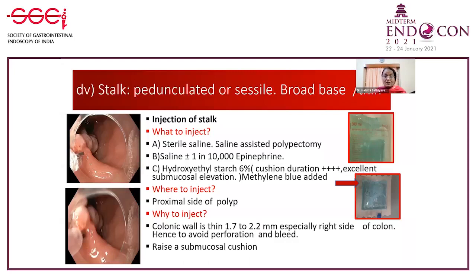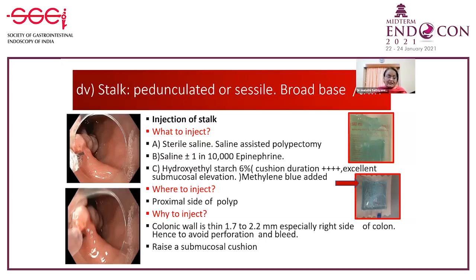What about the stalk? In the stalk also, if the stalks are thin, then it may be easy to do a polypectomy. If it is thick, you're worried about a bleed. So you have to inject, and if it's sessile, you may have to raise a cushion. So all these three things you may have to do.